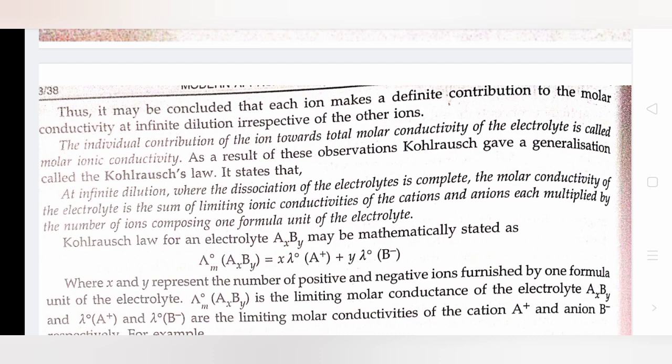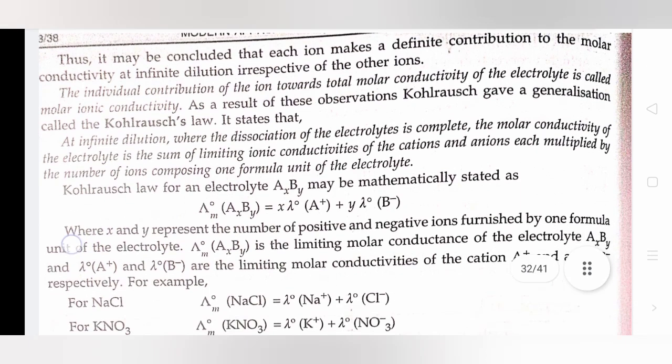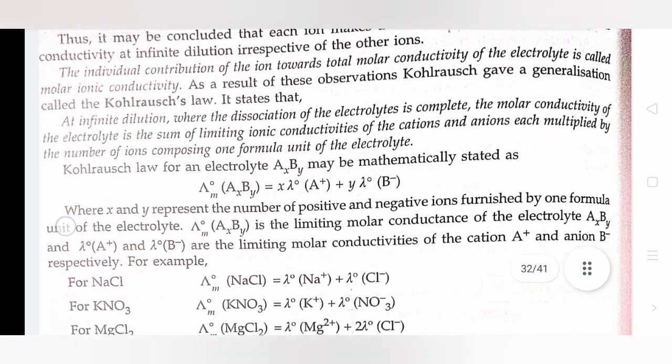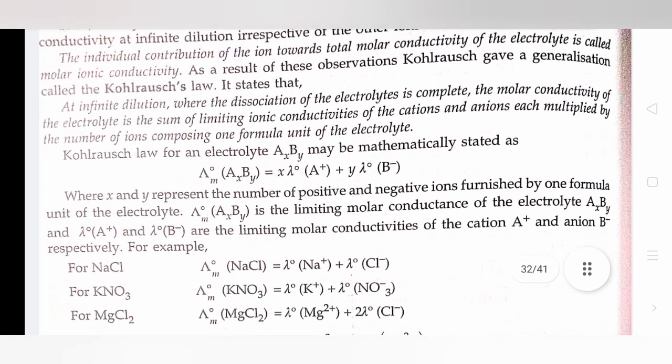As a result of these observations, Kohlrausch gave a generalization called Kohlrausch's law. It states that at infinite dilution, where the dissociation of the electrolyte is complete, the molar conductivity of the electrolyte is the sum of the limiting ionic conductivities of the cations and anions, each multiplied by the number of ions composing one formula unit of the electrolyte.